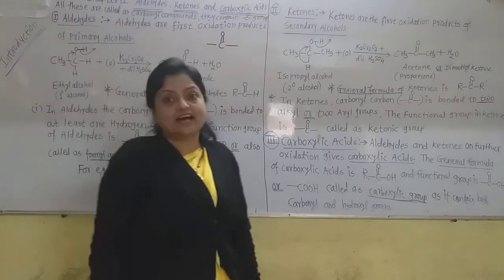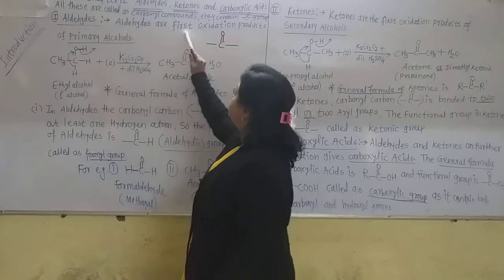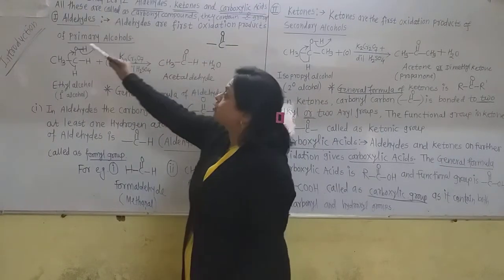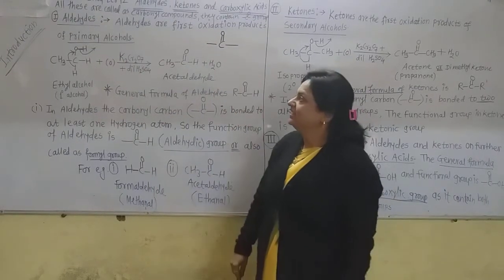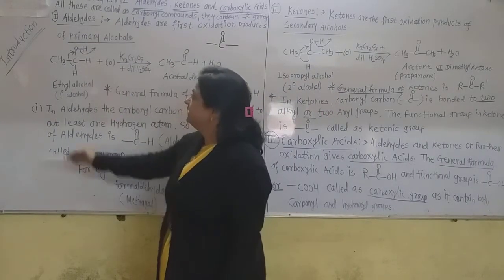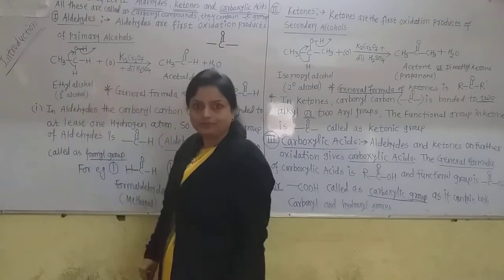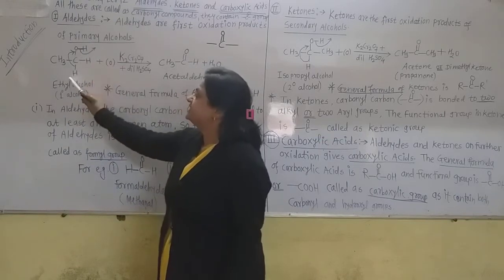How are aldehydes defined? Aldehydes are first oxidation products of primary alcohols. Now this is the primary alcohol. It is ethyl alcohol, CH3CH2OH. This is ethanol.